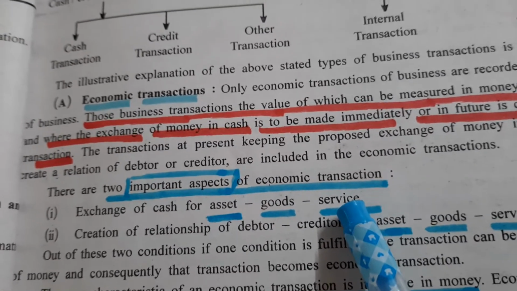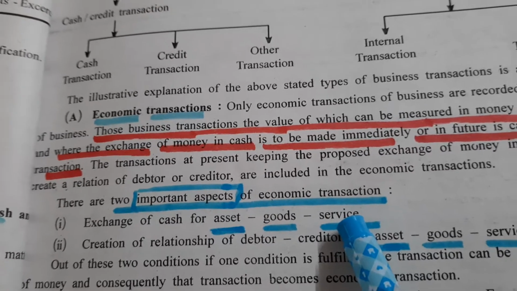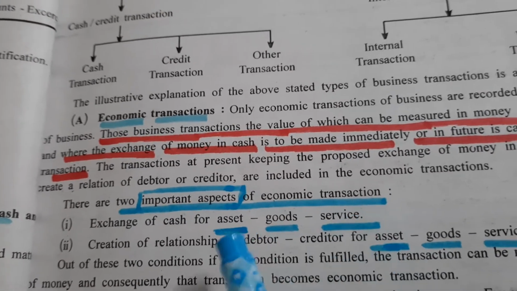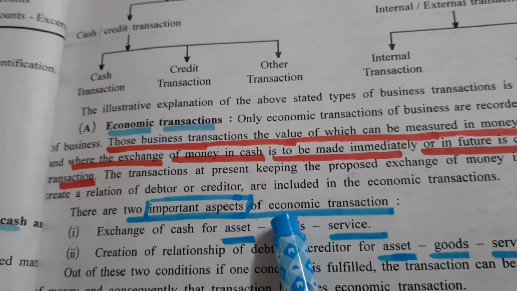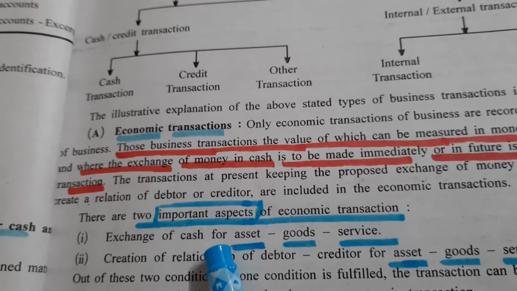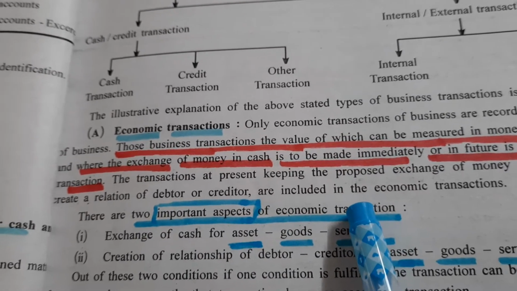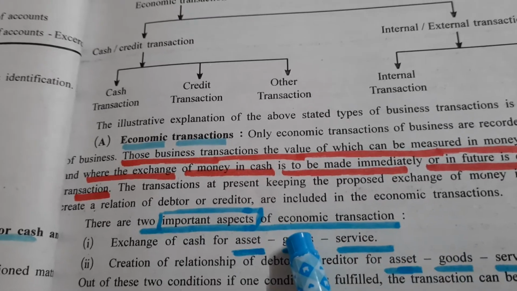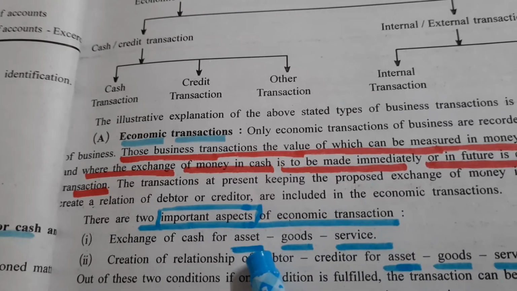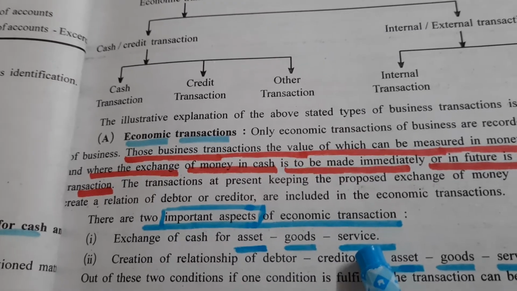And whenever services are given by others, we have to pay cash. Means in all these 3 cases, we consider exchange of cash and it is called as economic transaction. Means transaction, whenever it takes place, it can be of assets, it can be of goods or it can be of service.